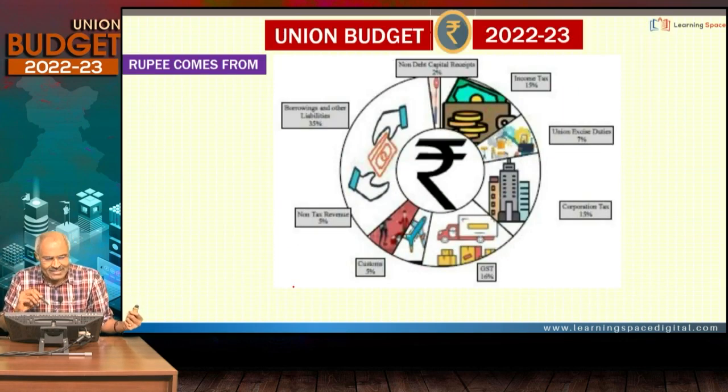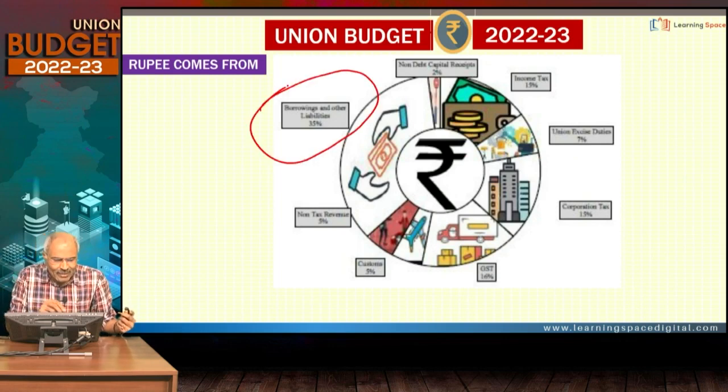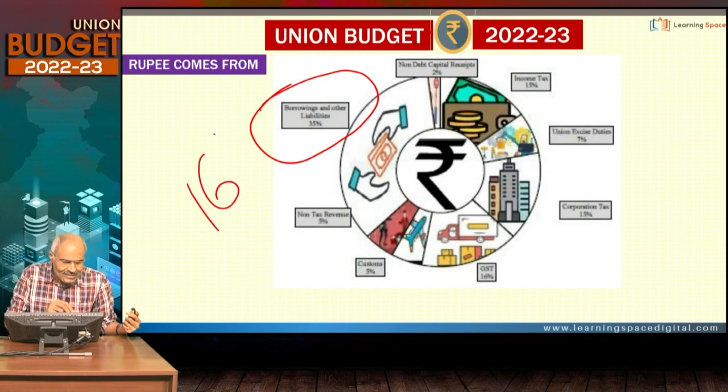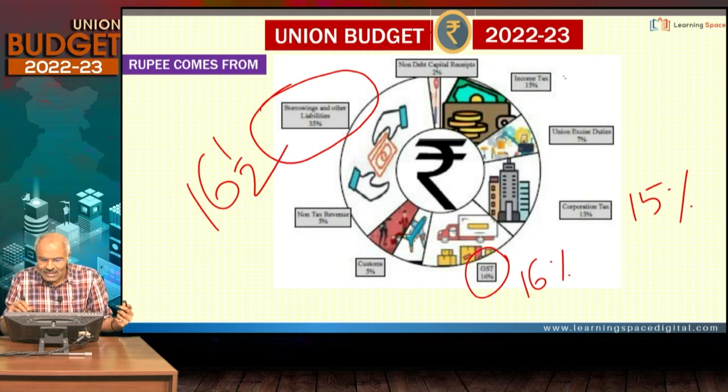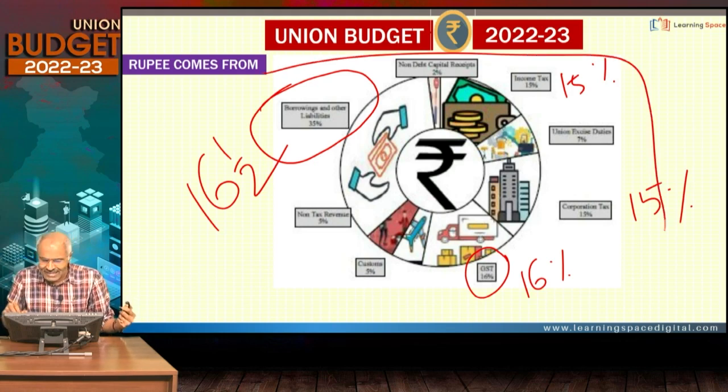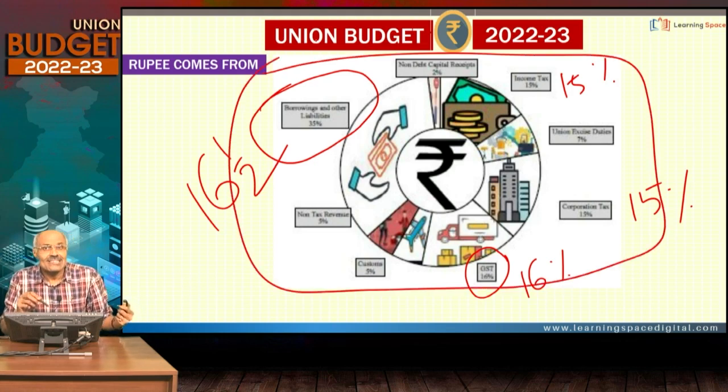Now, if you have a glance at how the rupee comes from, borrowings and other liabilities are major. We have already seen, because government borrowings total 16.5 lakh crores of rupees, and GST 16%, we already talked about, corporation tax 15%, income tax 15%. So this is how the government gets the rupee, and this is all before the state's share. That means the state's share is also included in this, how the rupee comes.